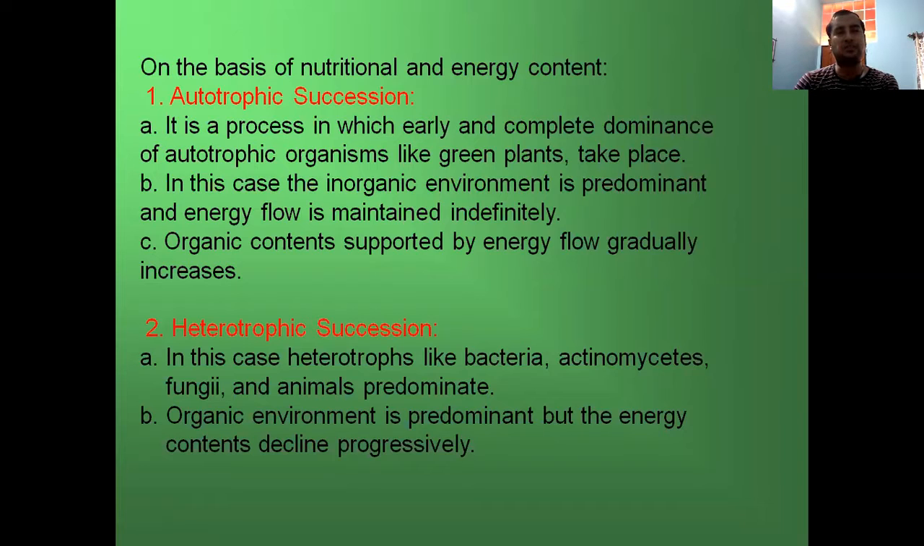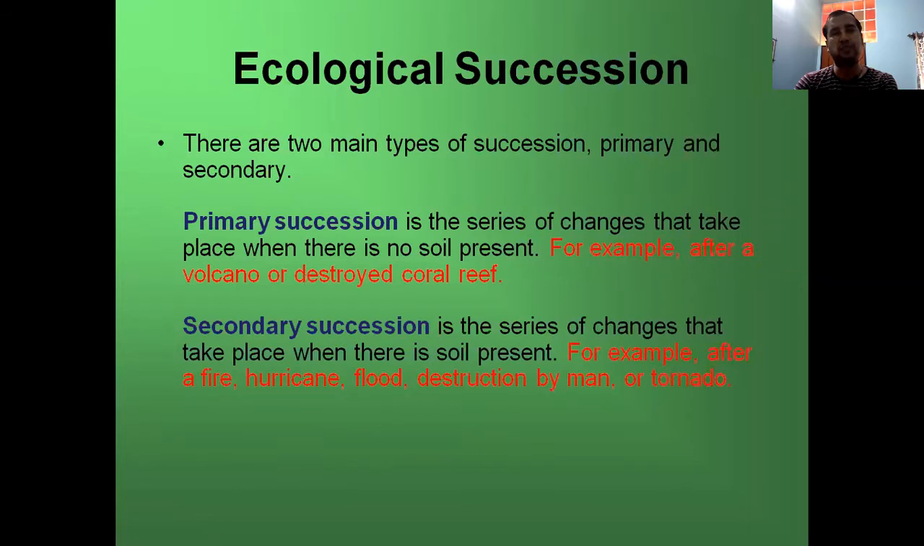First, it is a process in which early and complete dominance of autotrophic organisms like green plants takes place. Second, in this case, the inorganic environment is predominant and the energy flow is maintained indefinitely. And third, organic content supported by energy flow gradually increases in this process. And in heterotrophic succession, heterotrophs like bacteria, actinomycetes, then fungi and animals predominate. And the organic environment is predominant, but the energy content declines progressively.